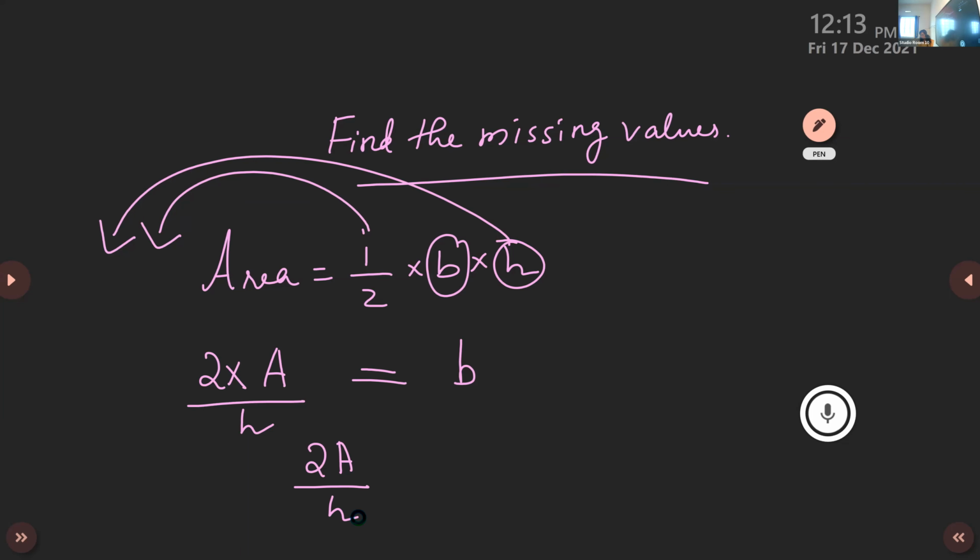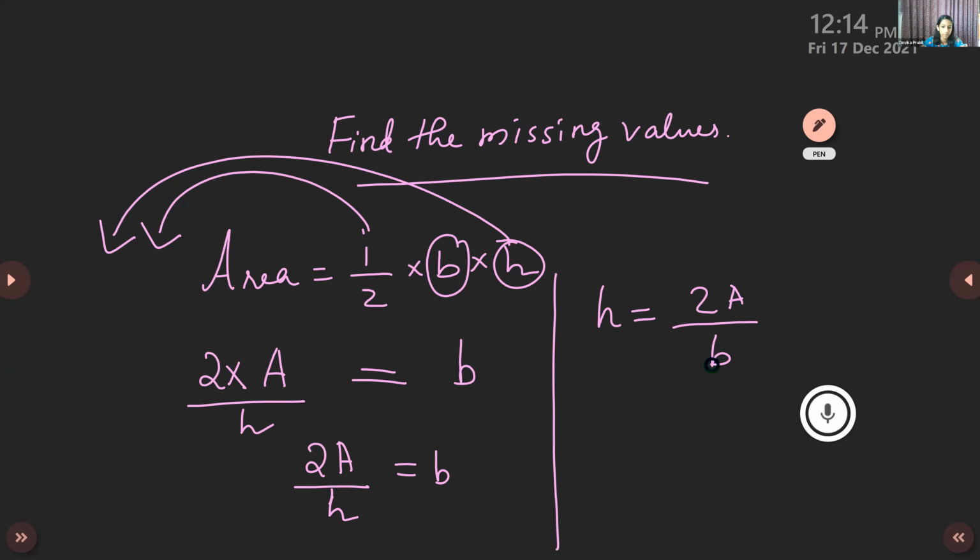Area of the parallelogram is base into height. I will explain to you later. Now 2a by h is the base. Now can you tell me what will be the height then? H will be the same, no? 2 times a by b. 2 times area by breadth.